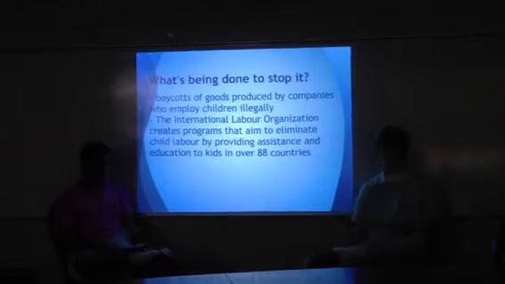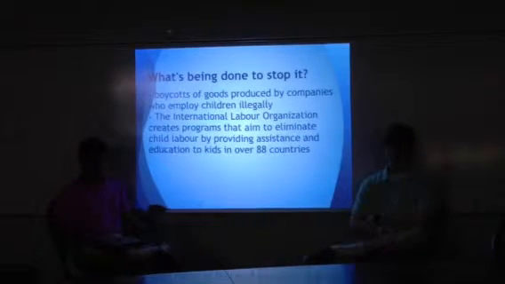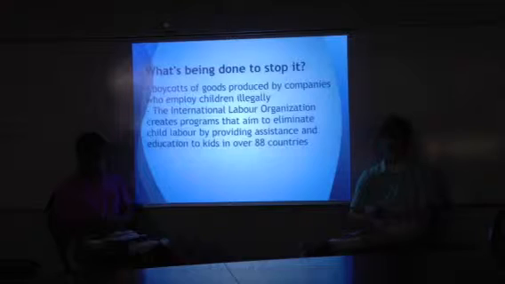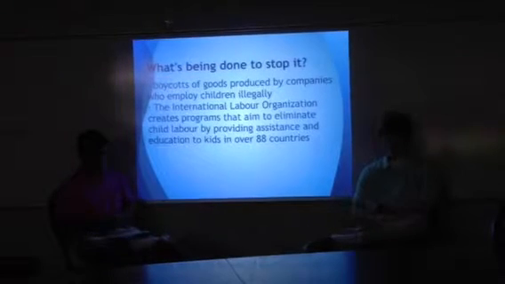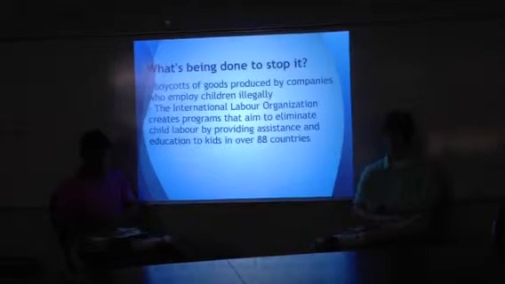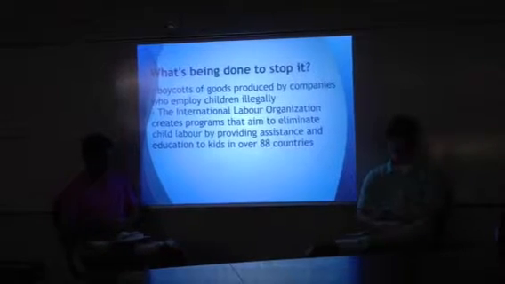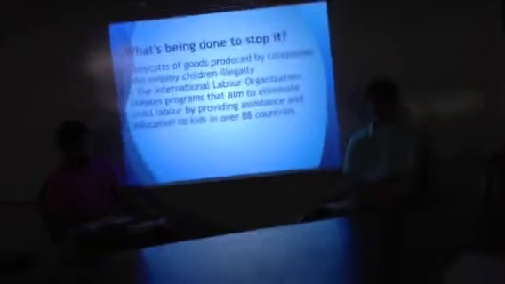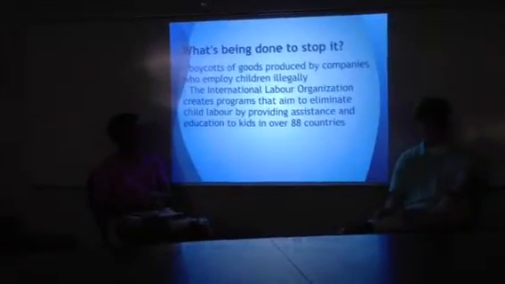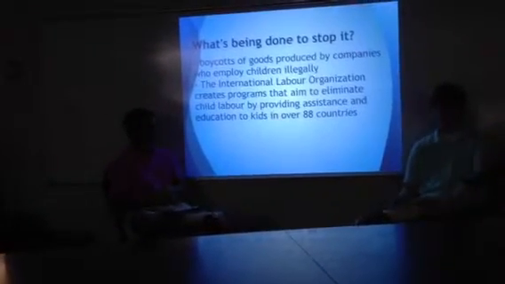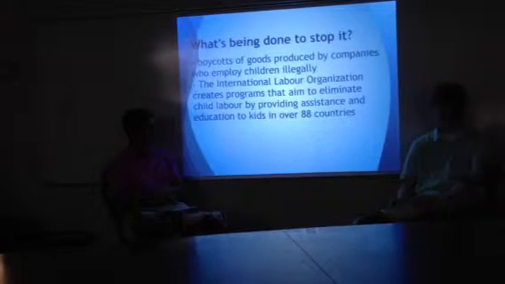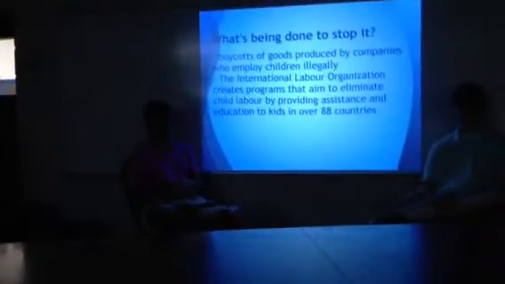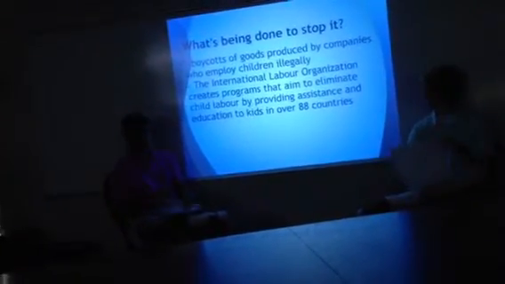There's a couple things being done to stop child labor. An example is seen in boycotts of the goods that are made by children in China. People just won't buy, for example, the Cars toys after they've read about children committing suicide or having poor working conditions in the Chinese factories. And also, the International Labor Organization creates programs that aim to eliminate child labor by providing assistance and education to kids in over 88 countries.